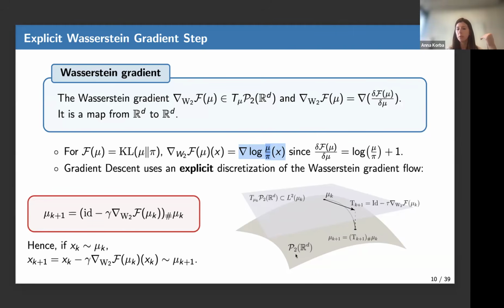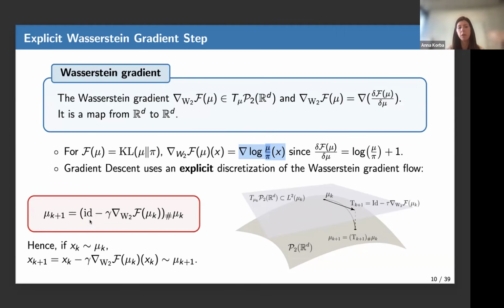Geometrically, you give me a point mu. This is in brown. This is a space of probability distributions. I have a map that is a gradient of my function at mu, and it gives me a direction, an admissible map that I can use to push mu so that it decreases my function. So you can use this, and you can actually write a kind of Riemannian gradient descent that is just a discretization of the flow, and it will be written like this.